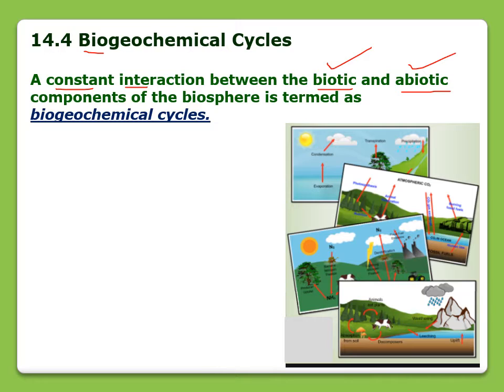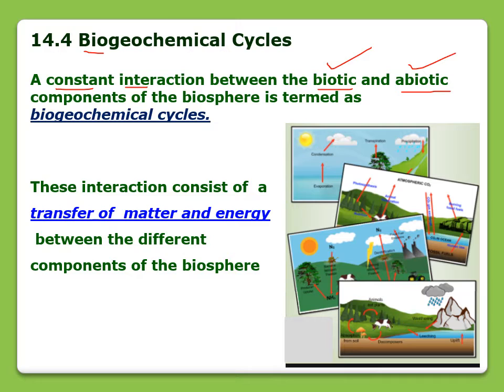biogeochemical cycles, right? So what happens during these biogeochemical cycles? Actually, during these biogeochemical cycles, a transfer of matter and energy takes place. This interaction consists of a transfer of matter and energy.